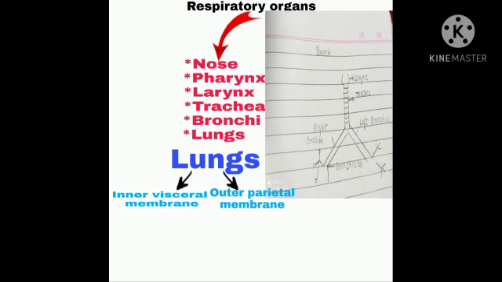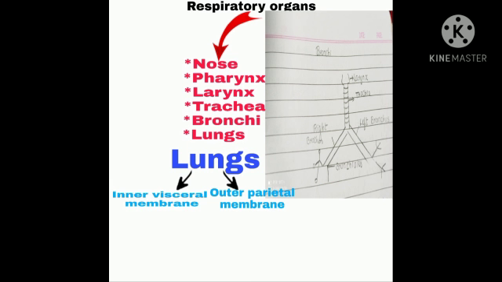Now, let's learn about the next part of the respiratory system, that is the larynx, also called the voice box or Adam's apple. The larynx is a hollow cartilaginous structure. It consists of two filamentous folds called vocal cords. Sound is produced due to the vibrations of the vocal cords.